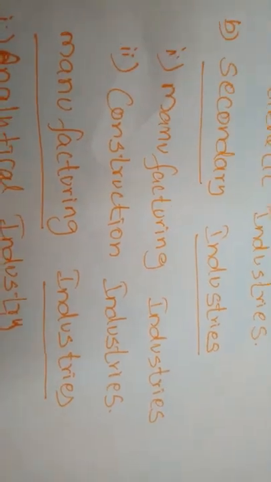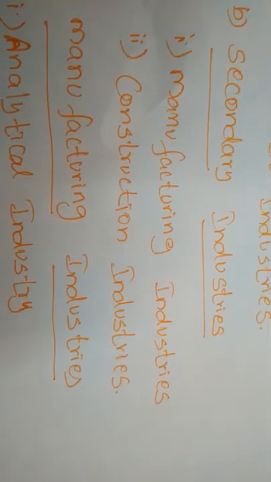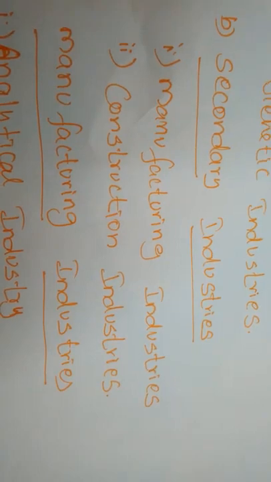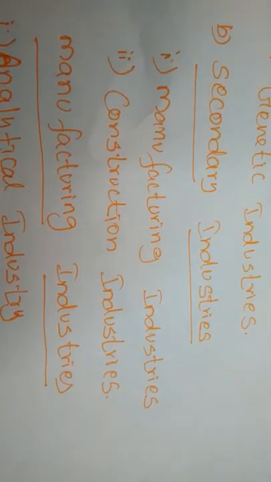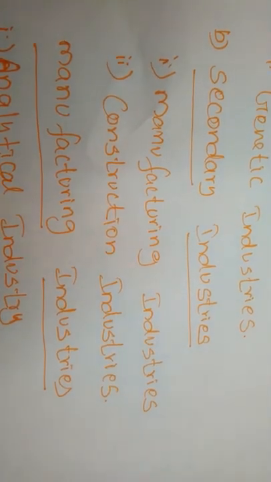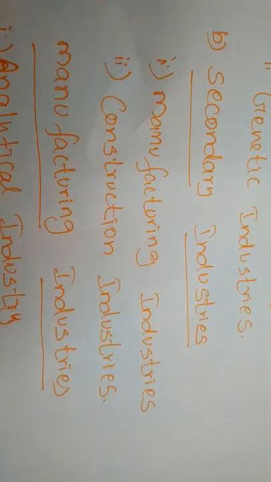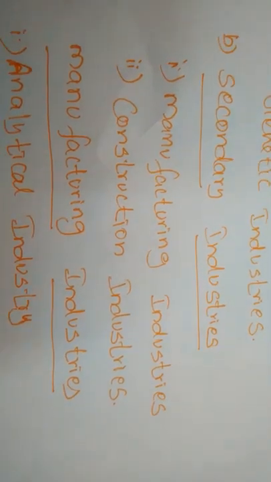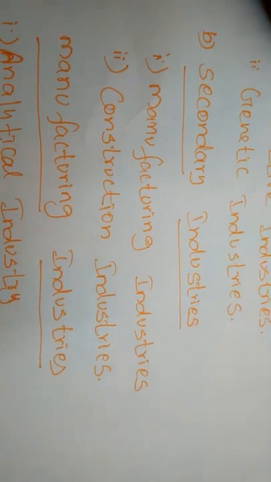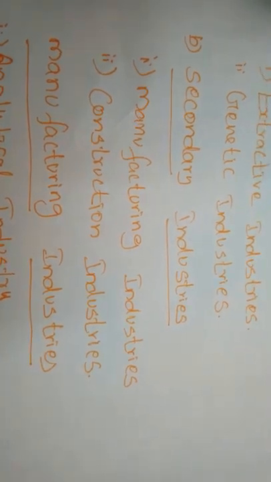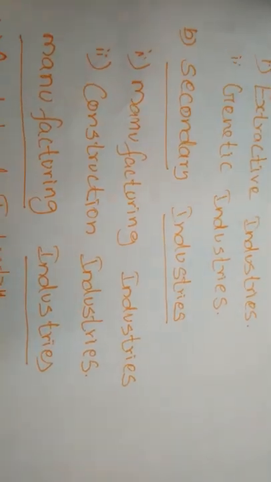Next, in the secondary industries, another classification is construction industries. The construction industries are involved in the construction of buildings, dams, bridges, roads, tunnels and canals. The industries involved in the construction of buildings, dams and the like are called construction industries.